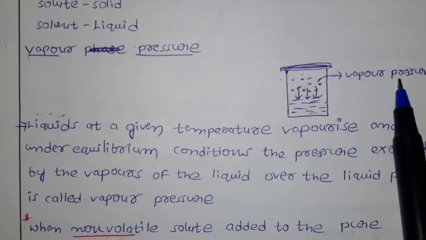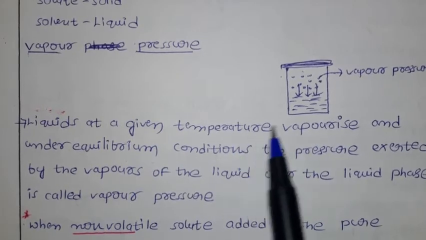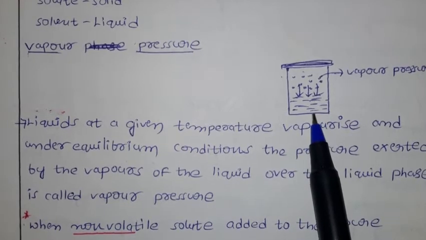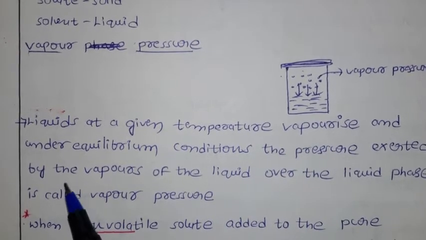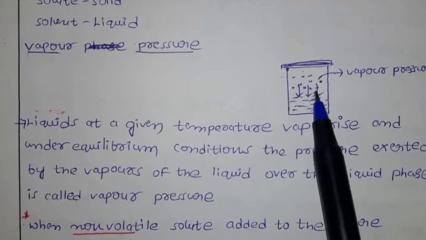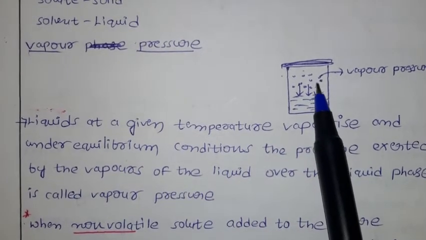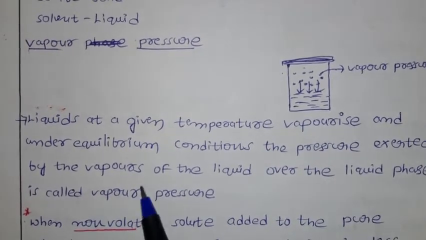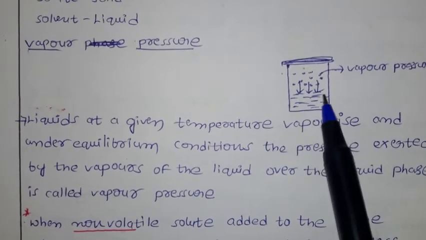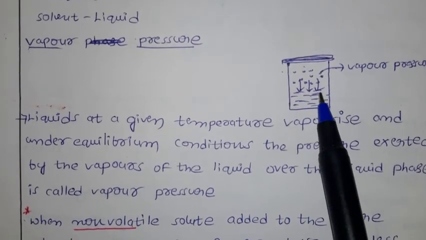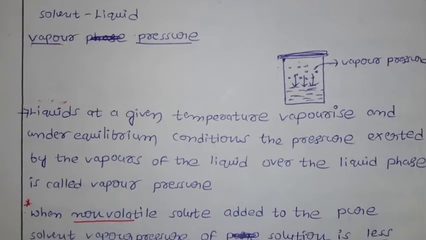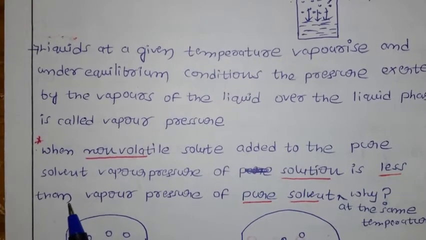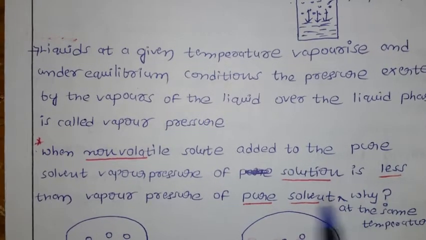Vapor pressure. So liquid at a given temperature means we are talking about one particular temperature only. If the temperature changes, the vapor pressure is going to change. Vaporizes and under equilibrium condition means what? Equilibrium means at that stage the liquid is converting into vapors and the vapors are converting back into liquid. That is called equilibrium. The vapors exert pressure on the surface of this liquid. That is called vapor pressure.